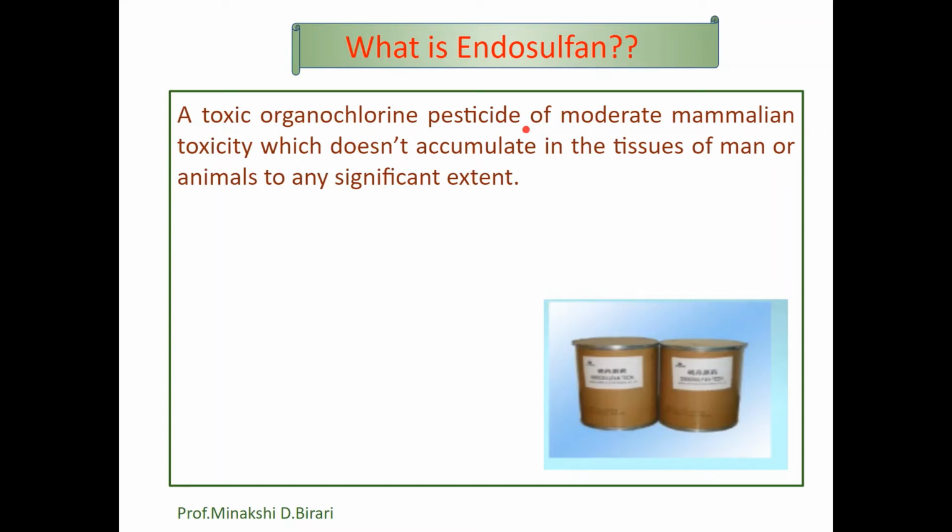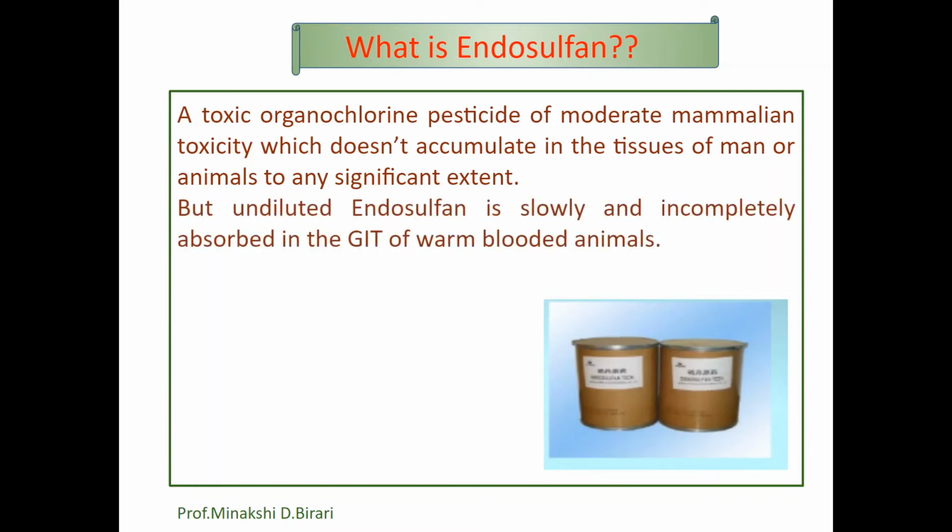We should remember it is an organochlorine pesticide. Initially, it was used to kill insects and mites on crops such as tea, coffee, fruits, vegetables, etc. It was first produced by Fevwick in 1950. But undiluted endosulfan is slowly and incompletely absorbed in the GI tract of warm-blooded animals.